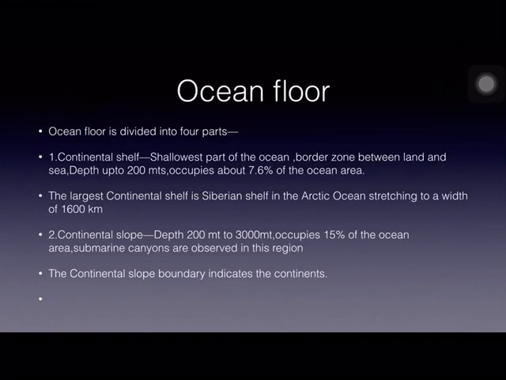It occupies about 7.6% of the ocean area, and this continental shelf is like a border zone between land and sea. And the largest continental shelf is Siberian Shelf in the Arctic Ocean, stretching to a width of 1600 kilometers.